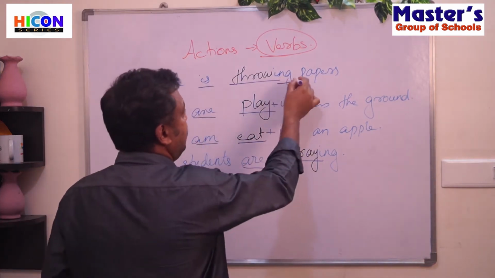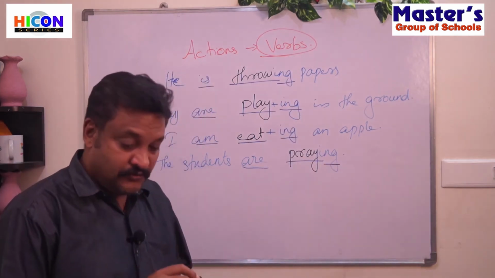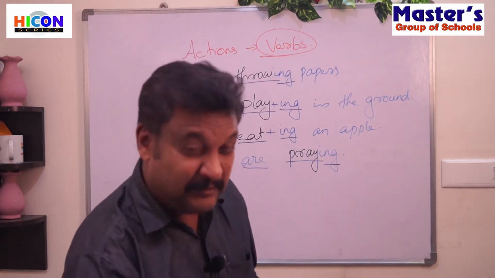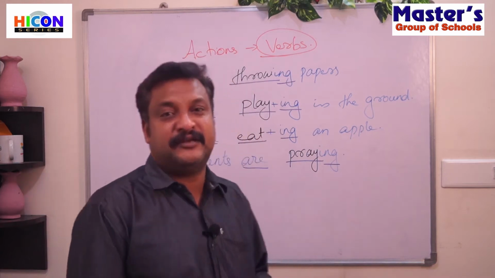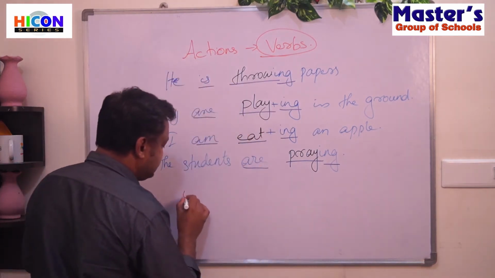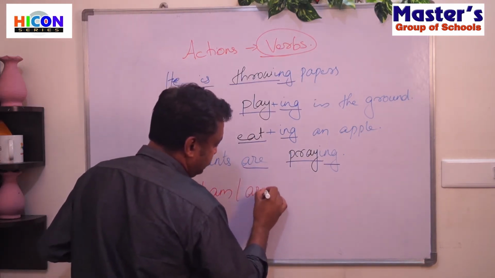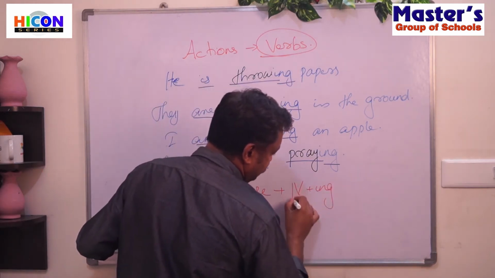Second is we added ing. Okay, so when we want to tell something that is happening at the time of speaking, then we add is, am or are with ing to the verb.